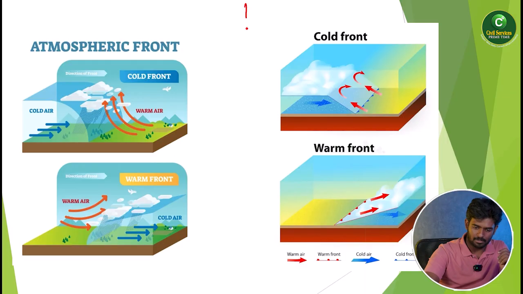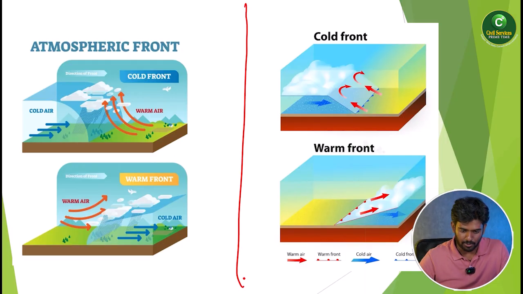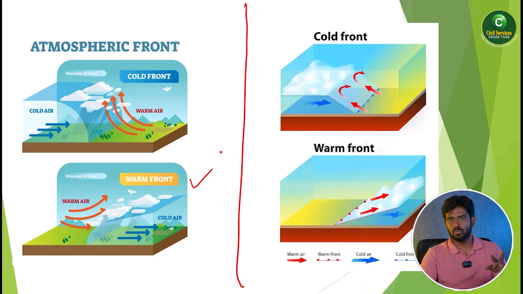And you can see here the main technical point: atmospheric front, cold front, and warm front. Okay, there are three fronts: cold front, warm front, and the stationary front. So this is the cold front and this is a warm front. Warm fronts create an excess of rainfall. Okay, at the cold front here you can see the warm air is going upwards. The direction of the cold front, cold air is in a straight manner. So this is nothing but a cold front, and this is nothing but a warm front.